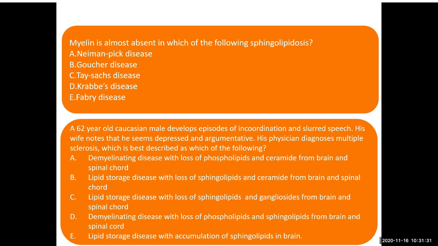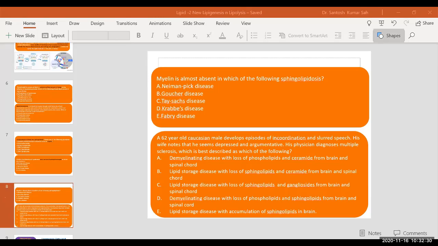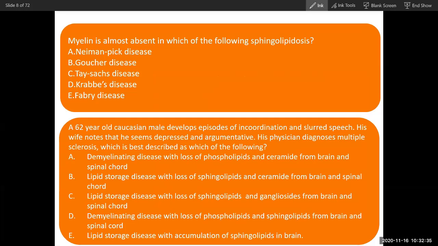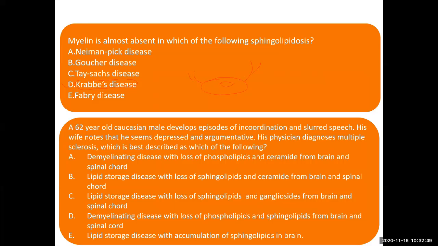Now, myelin is almost absent in which of the following sphingolipidoses? Krabbe disease. Krabbe disease, myelin is almost absent. This is the answer. I told you to remember this: crab is like this crab, a very myelin-eating crab. It eats all the myelin, so you can memorize it that way. Krabbe disease has myelin completely absent.